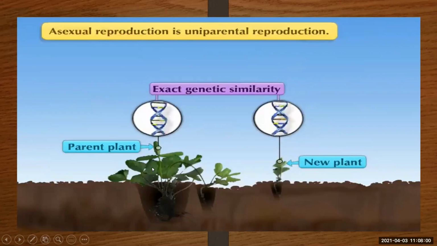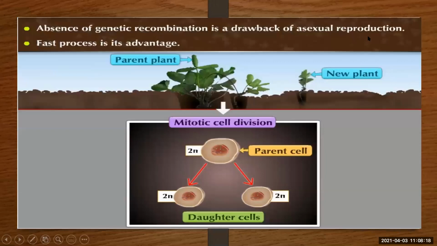Exact genetic similarity. You will find the daughter plant exactly similar to the parent plant. They will have exact genetic similarity. Absence of genetic recombination is a drawback of asexual reproduction. Fast process is its advantage. So here genetic recombination is not taking place, so you will not get variations in the offsprings. They will be exactly similar to the parent cell. And it is a drawback.